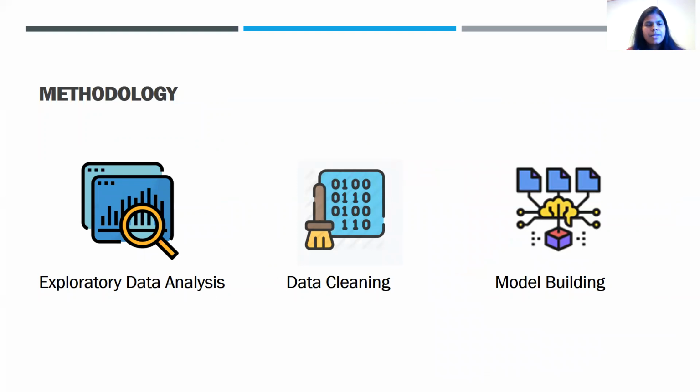So, this is the methodology that we have followed for the analysis. First, we started with exploratory data analysis, in which we performed detailed analysis of each of the variables. Then we moved on to data cleaning. In data cleaning, we performed things like handling outliers, missing values, and transformations. And coming to the modeling, we have performed 3 different models in this analysis.